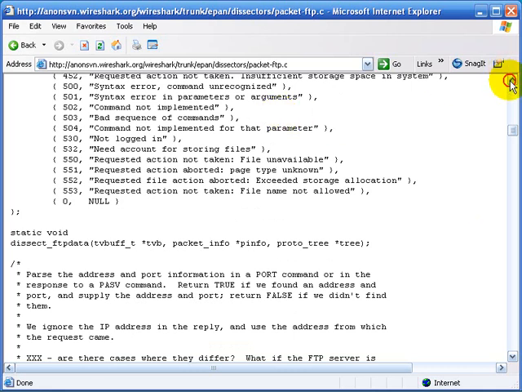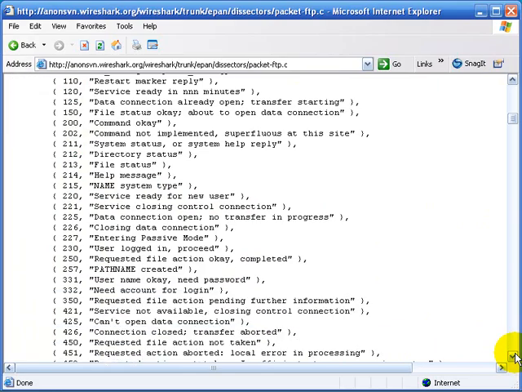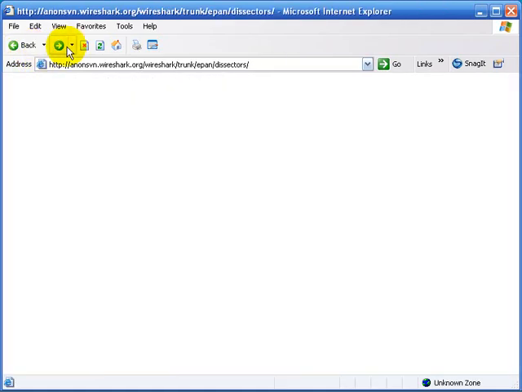And you can see these are, as you can tell, with FTP, these are the response codes that you'll get from an FTP server. 220, service ready for new user. That's what will precede normally a banner. User logged in, a 230, proceed. These are codes that we would normally see on the wire. So a lot of the code is readable, and it's very well documented. I'm going to go back now.